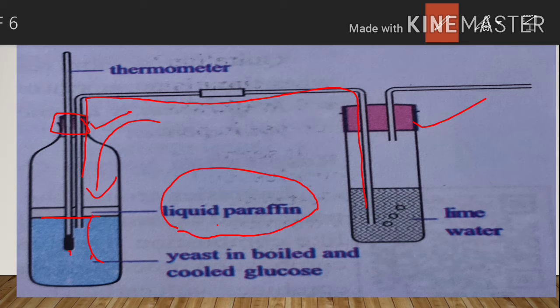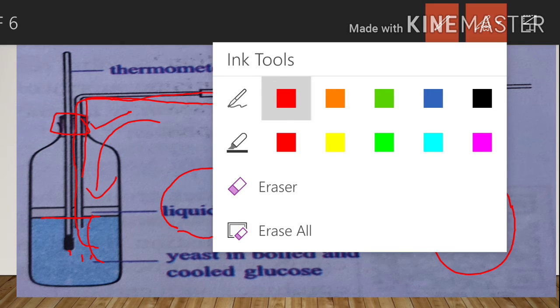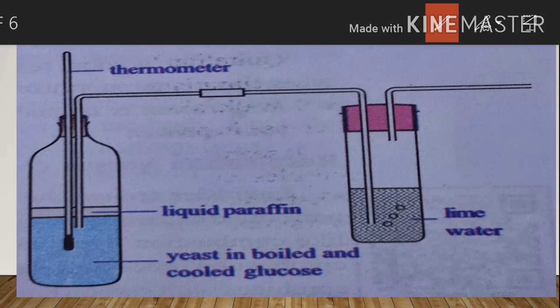That means whenever carbon dioxide is released in this solution, it escapes through this bent pipe and reaches the wash bottle. This wash bottle contains lime water or bicarbonate solution. We leave it for nearly 2 days without disturbing the apparatus. So after 2 days, what will happen?